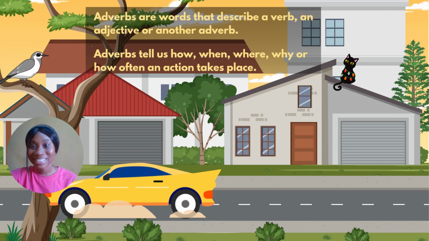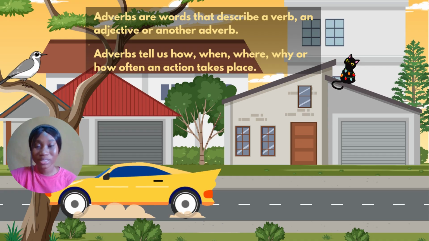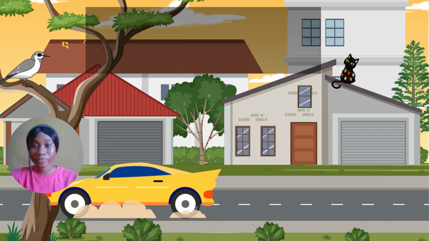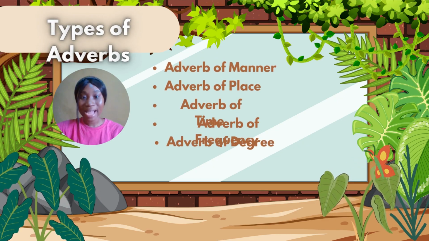So look at this example. This bird is singing. So the adverb will tell us that the bird is singing beautifully in the tree, or the bird is singing sweetly in the tree. So now looking at that example, the bird is singing in the tree. So it tells us two things: what the bird is doing and where the bird is doing it. Then we have the car is driving fast. Then we also have the cat is sitting on the roof. So what's the cat doing? The cat is sitting. Where is the cat sitting? On the roof.